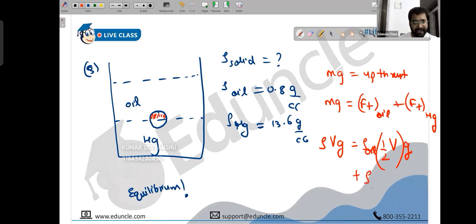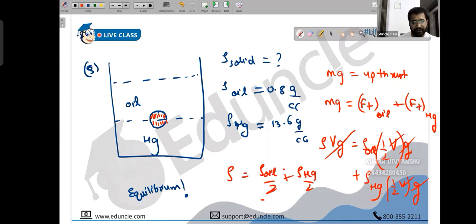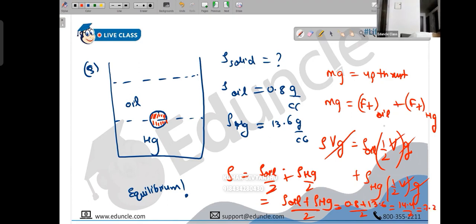Similarly, we have the density of mercury. What is the volume of liquid displaced? Again, half. Are you with me? That's it. Vg gets cancelled. We have rho equal to density of oil by 2 plus density of mercury by 2. So this is basically the arithmetic mean. Density of oil plus density of mercury, by 2. That is equal to (0.8 + 13.6) by 2, which is 14.4 by 2, and that is 7.2. Let me check the answer. Absolutely correct. So a small question, but an interesting one. I thought I will take this too in the class.